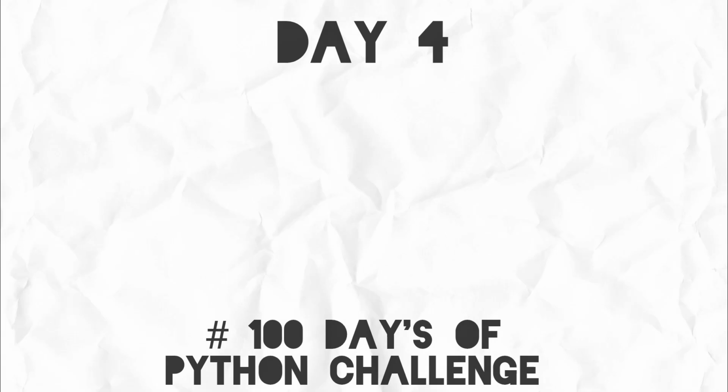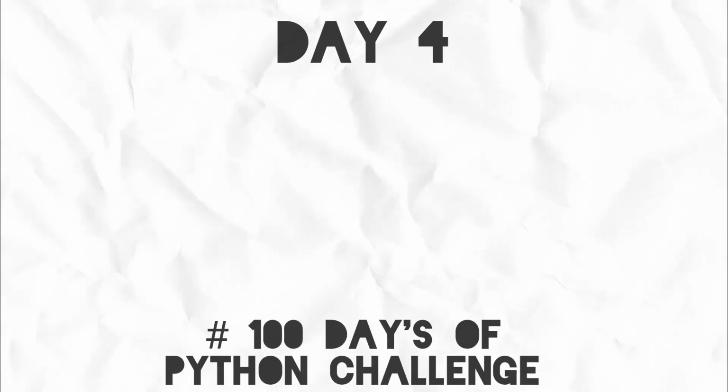And that's it for the data types. You can go through the notes. It's very brief and very convenient.